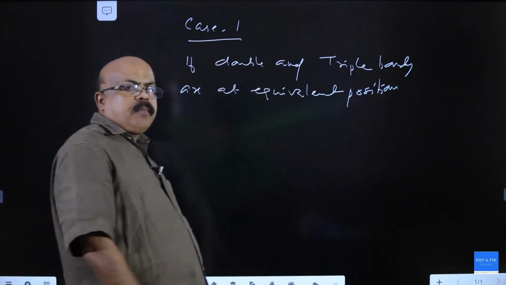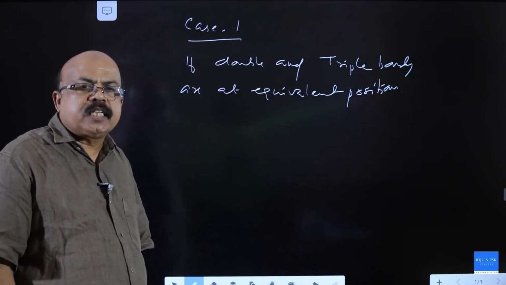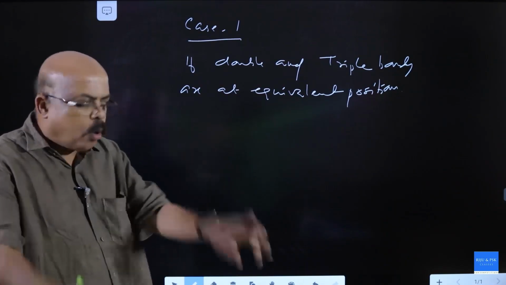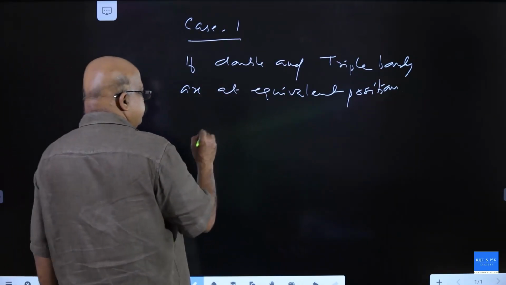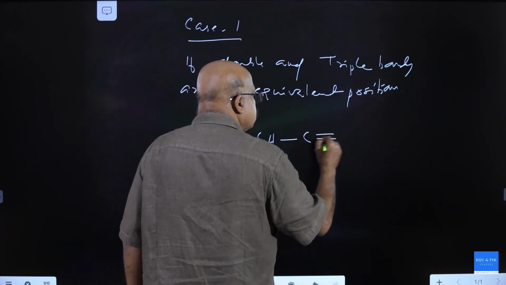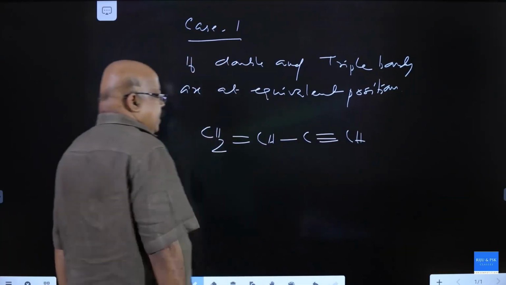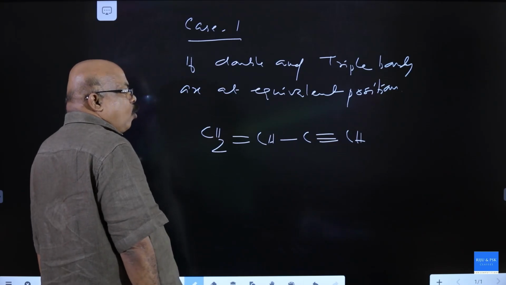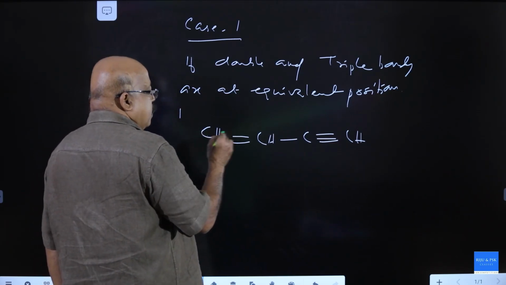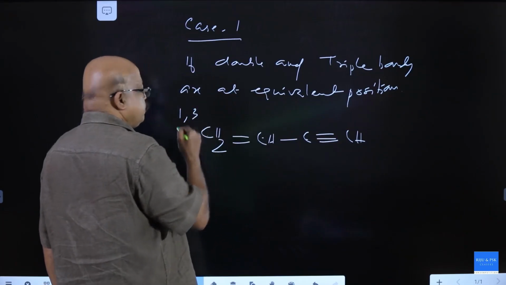If double and triple bonds are at equivalent position, then double bond takes priority over triple bond. For example, it is a molecule having one double bond and one triple bond, locants 1, 2 and 3.